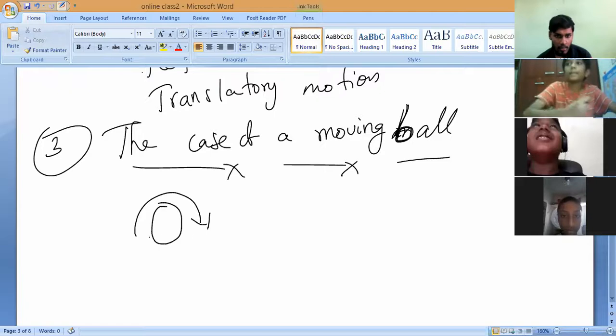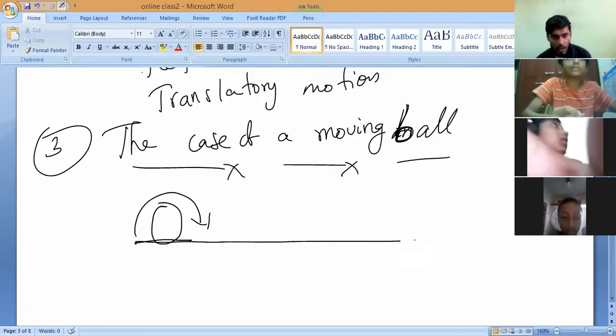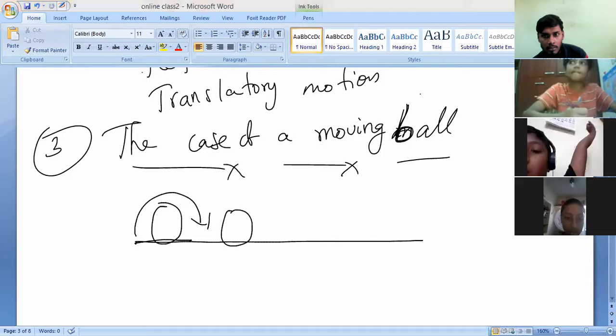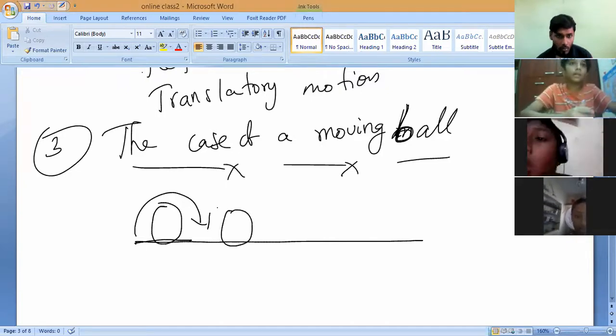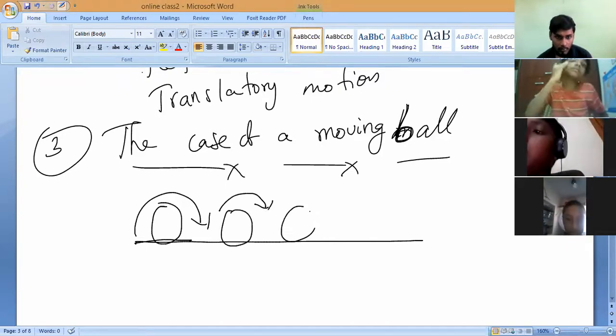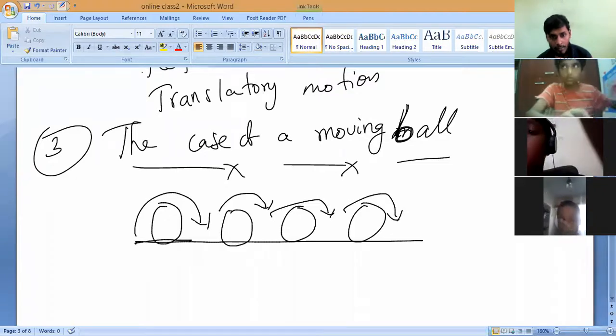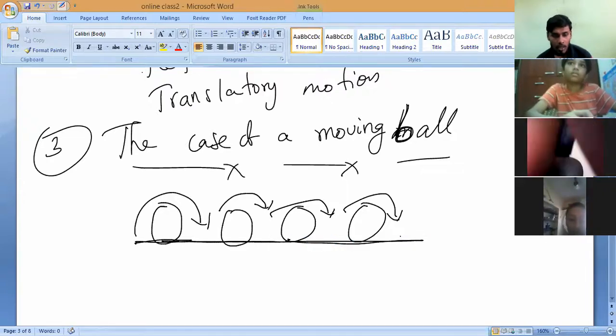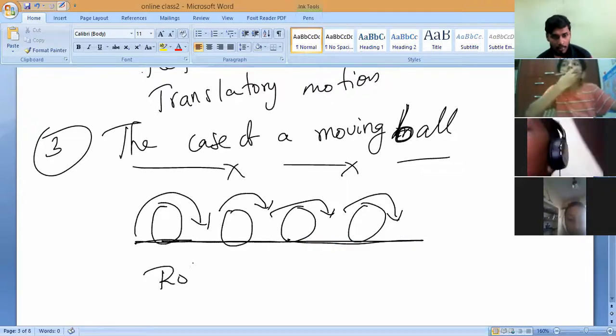The ball is now moving on the ground. What is happening? Tell me. What are the motions of the moving ball? Moving ball on ground, not in air. You have rotational motion and translatory motion.